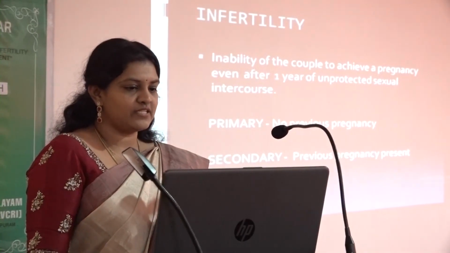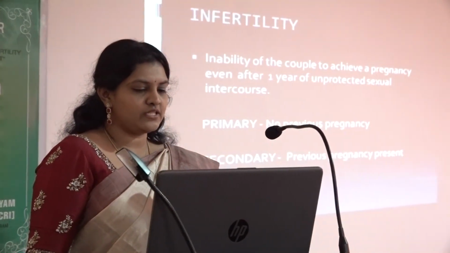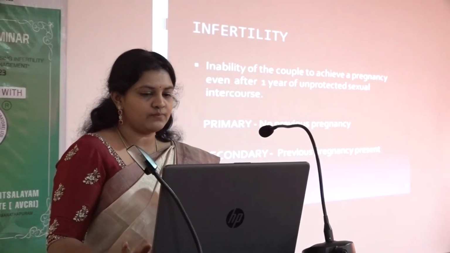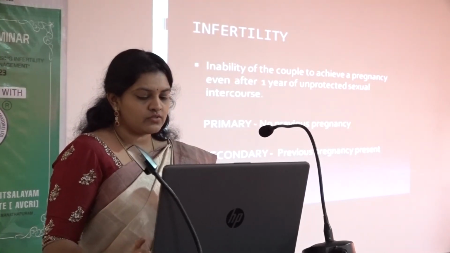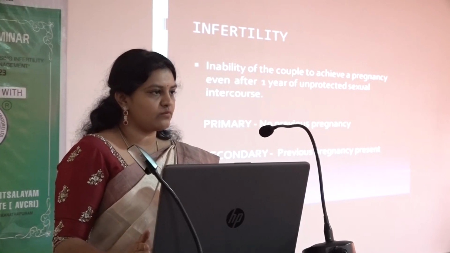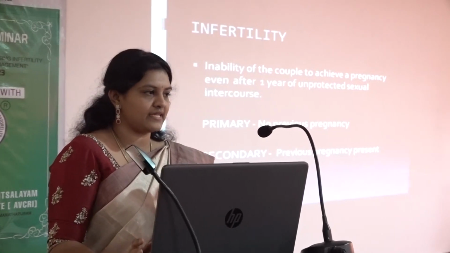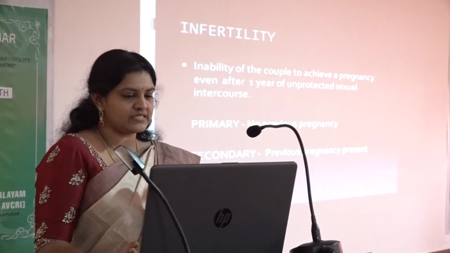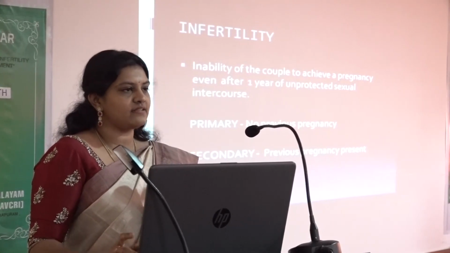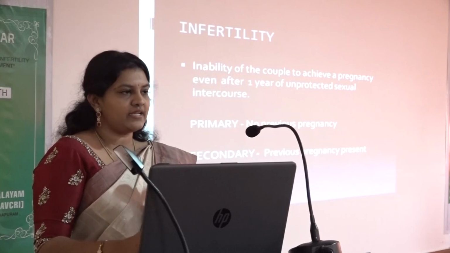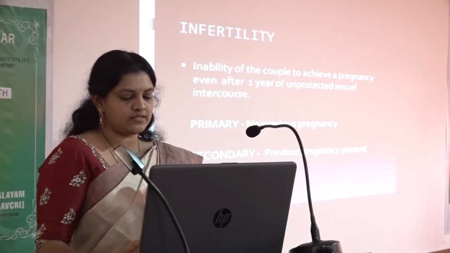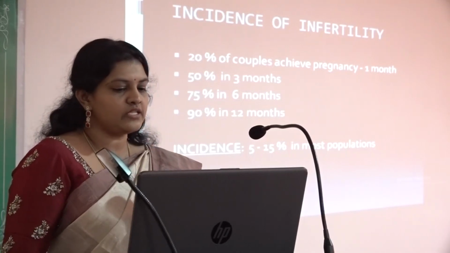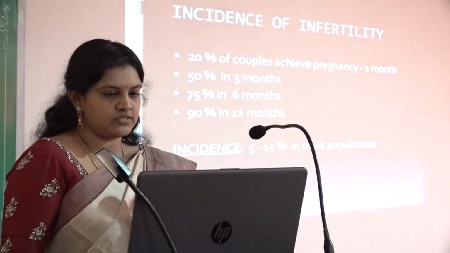So, what is infertility? It is just an inability of the couple to achieve a pregnancy even after 1 year of unprotected sexual intercourse. There are actually two types of infertility: primary and secondary. The primary is the one where there is no history of any previous pregnancy, and the secondary is where there is a history of pregnancy, but later they can't get pregnant for the second or the third time. The incidence in our society is about 5 to 15% in most populations.